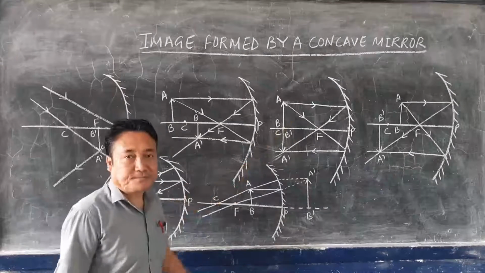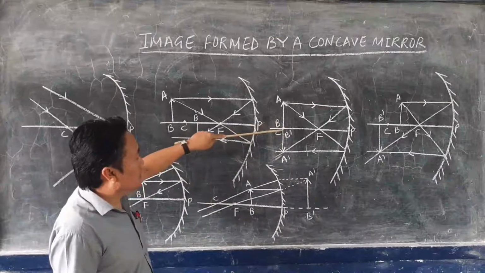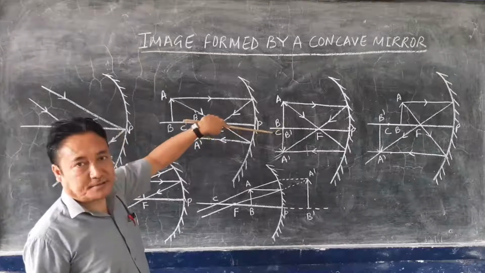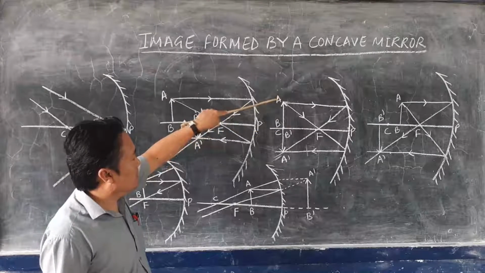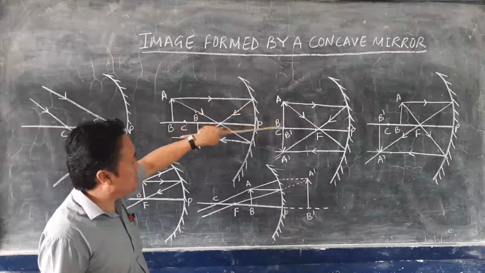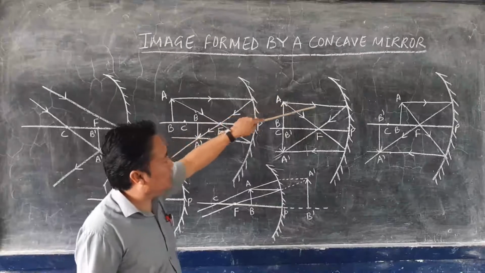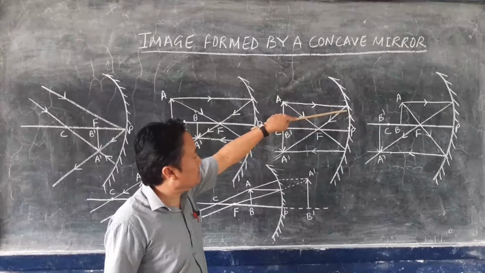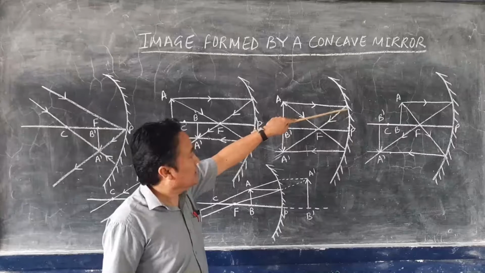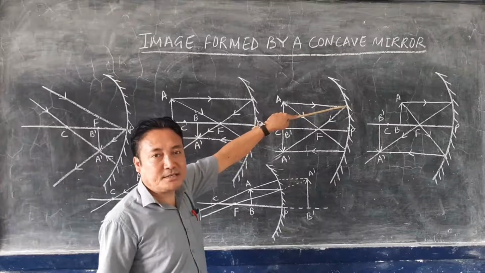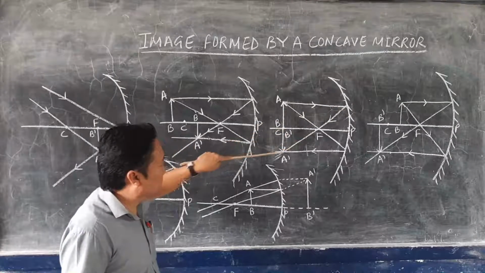Now the third one. The object is at the center of curvature. Let us consider AB is the object placed at the center of curvature. From the object AB, draw a straight line parallel to the principal axis. The condition we follow: a ray of light parallel to the principal axis, after reflection, passes through the focus.